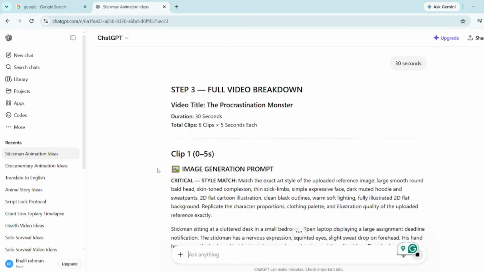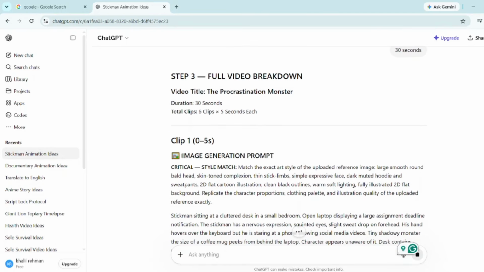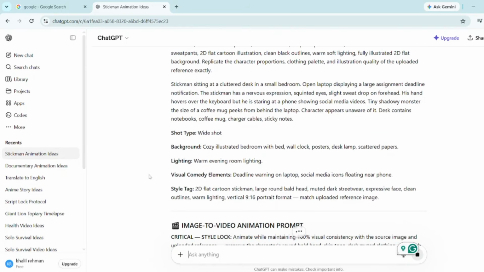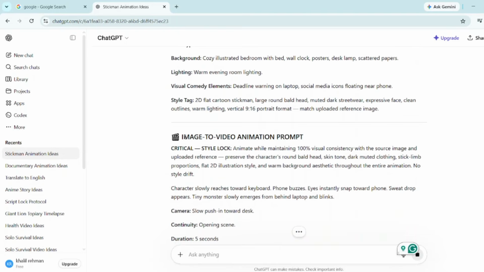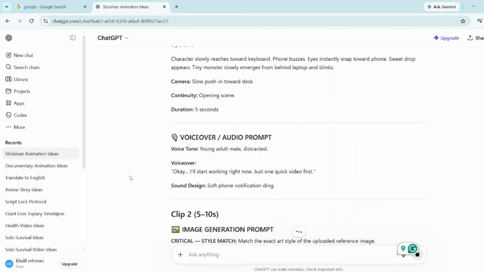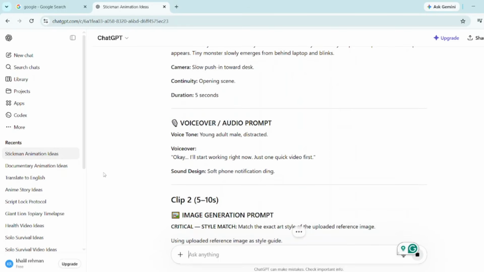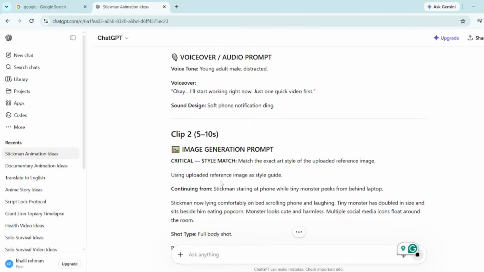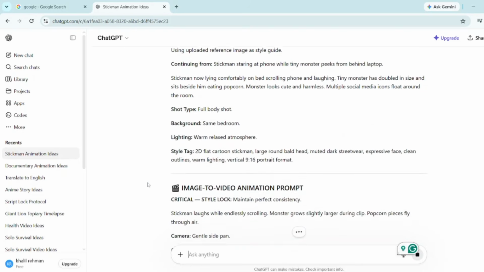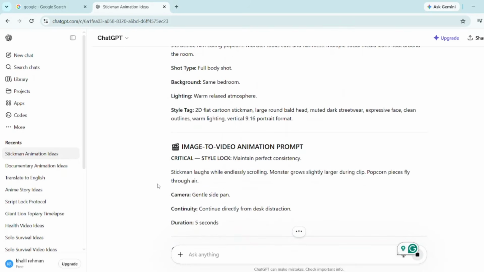ChatGPT will then process everything, and after a few seconds, it'll generate a full breakdown of the video we're about to create. It starts by explaining what the video is about, then gives us the image generation prompts, image animation prompts, and even the voiceover script with tone direction, so the narration sounds natural and fits the scene perfectly. And the best part, it also includes a continuity prompt underneath each scene. This helps the video flow smoothly from one moment to the next, so everything feels connected instead of random.